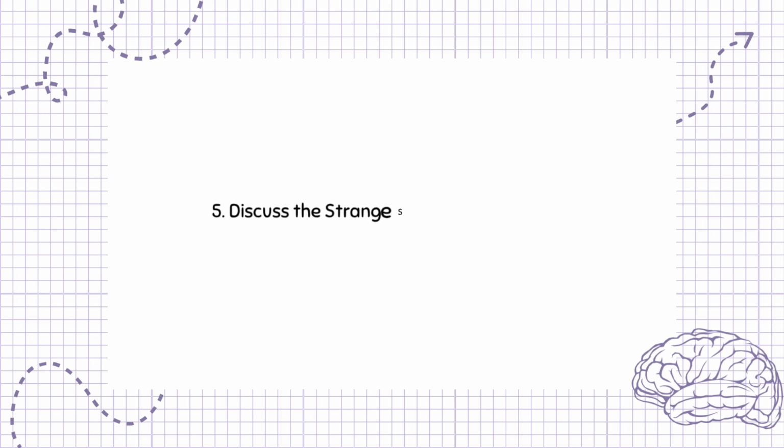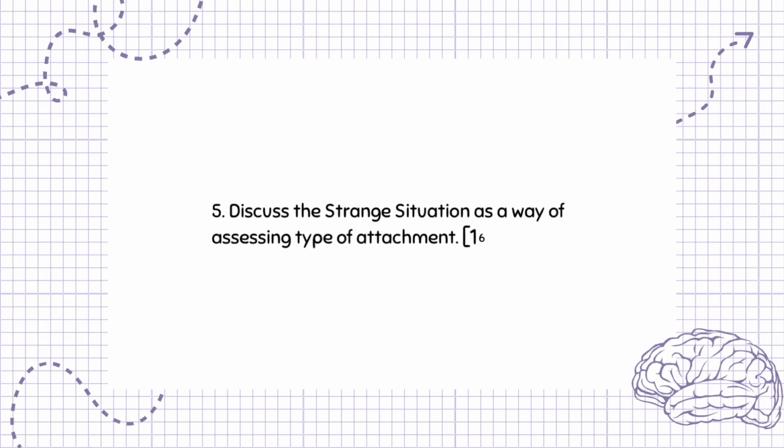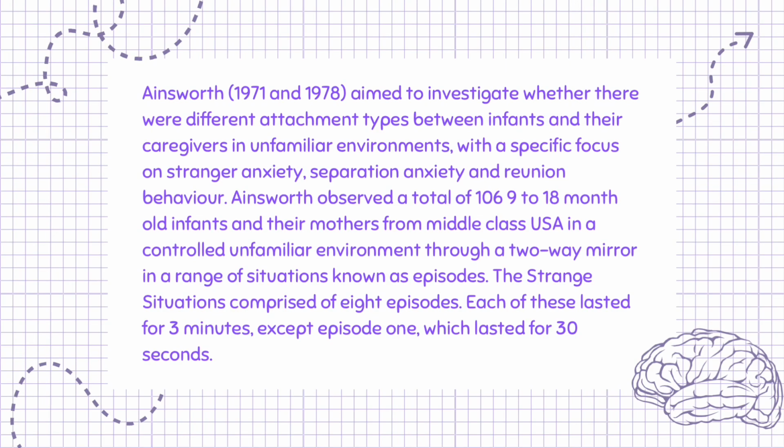Question 5. Discuss the strange situation as a way of assessing type of attachment. 16 marks. Ainsworth, 1971 and 1978, aimed to investigate whether there were different attachment types between infants and their caregivers in unfamiliar environments, with a specific focus on stranger anxiety, separation anxiety, and reunion behavior.